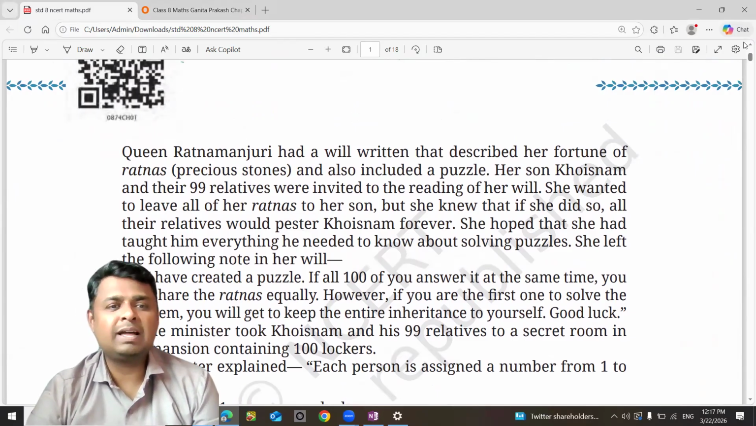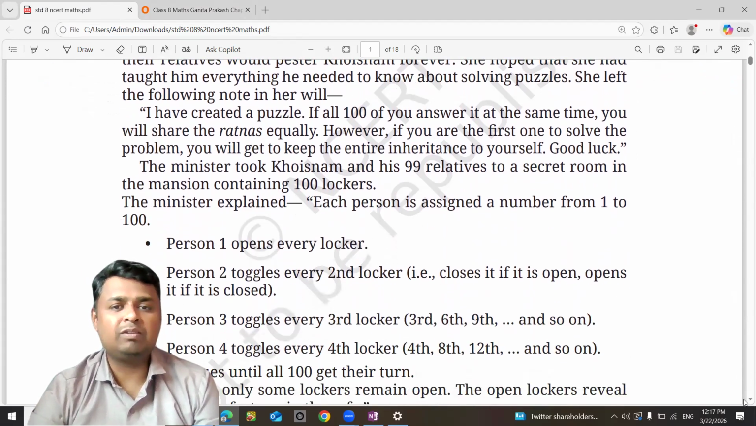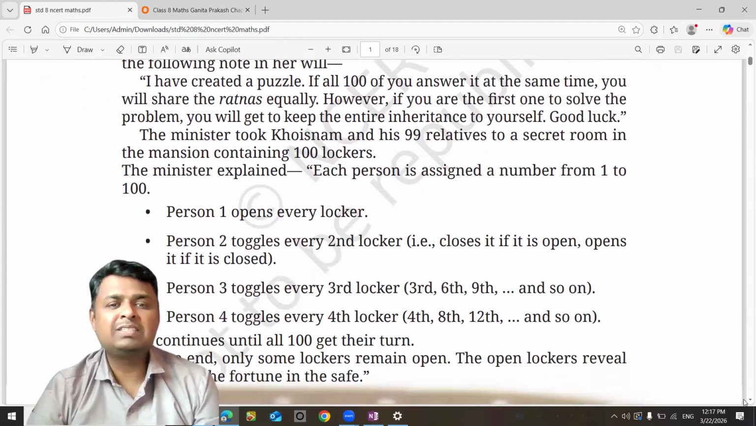Her son Hoisnam and 99 relatives were invited for the reading of her will. She wanted to leave everything to the son, but she knew that she could not do it directly. So she made a puzzle for them to solve. There were some conditions.